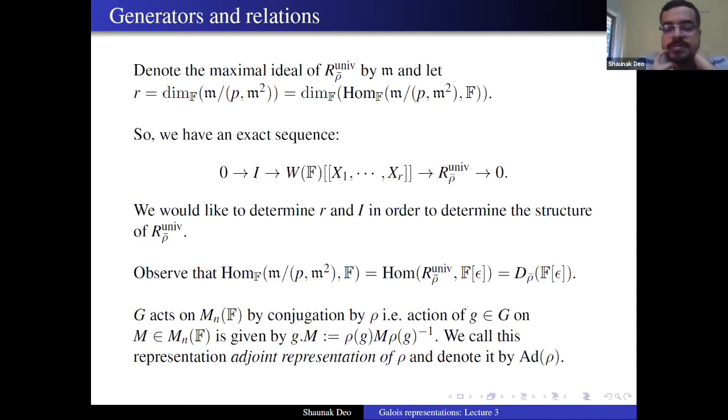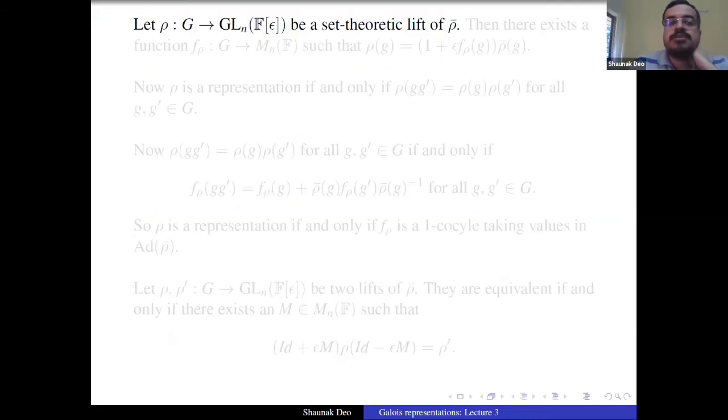Now, why did I introduce this notation? It will be clear in a moment. So suppose rho is a set theoretic lift. Okay, we are not saying it's a representation. Just take a set theoretic lift, some lift, so that when you reduce it modulo epsilon, you get rho bar. It's just a set theoretic lift.